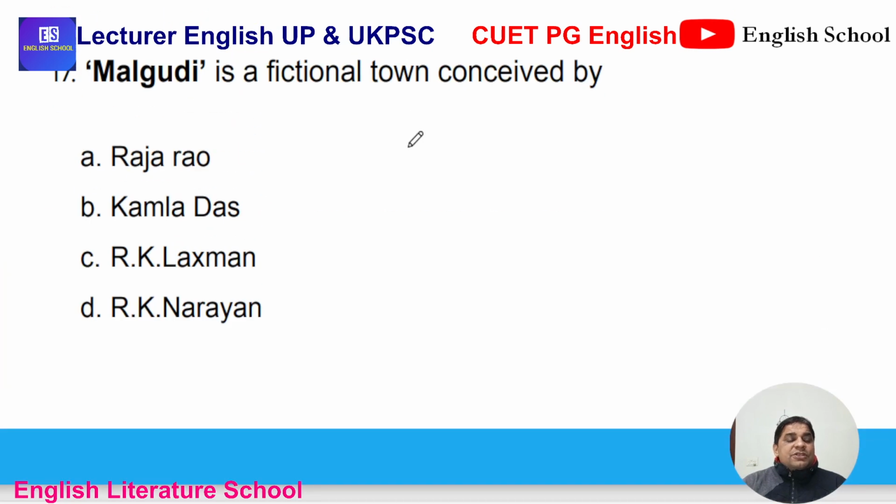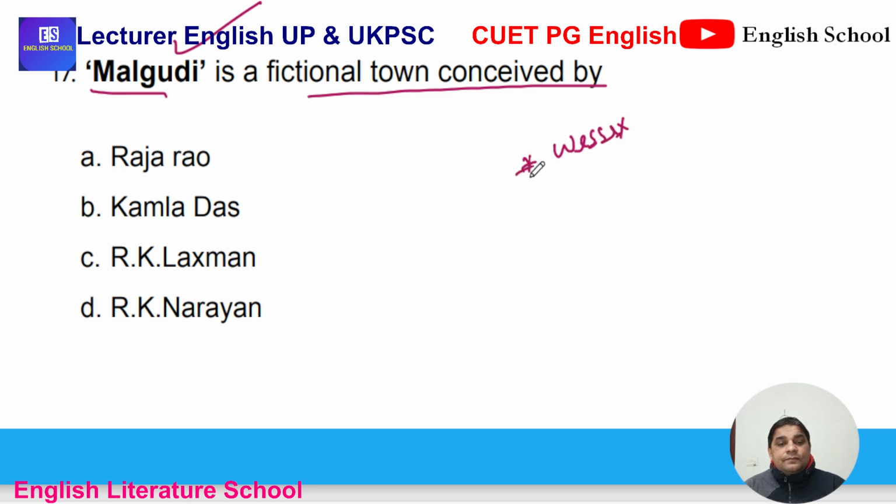Moving to question number 17, Malgudi, a fictional town conceived by. Malgudi has been used as a fictional town or city in his fiction. Whose fiction? Raja Rao's, Kamala Das, R.K. Lakshman, or R.K. Narayan. Like Hardy has used Wessex. Same. R.K. Lakshman was the brother of R.K. Narayan, who was a cartoonist, but R.K.